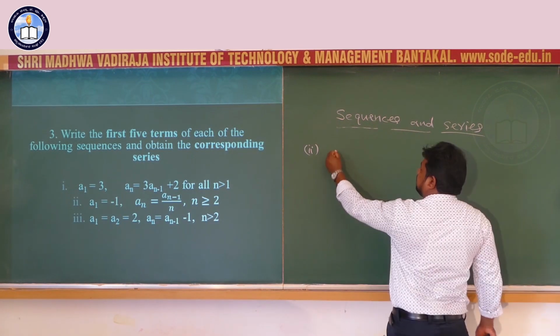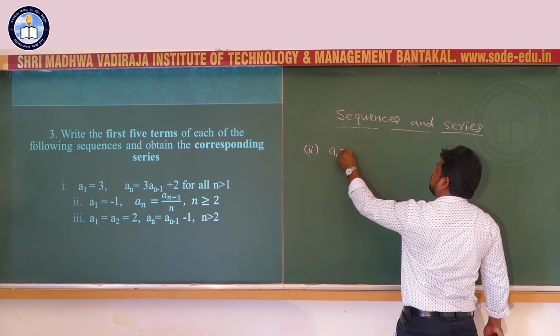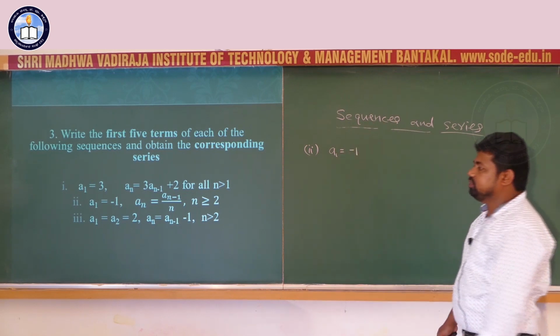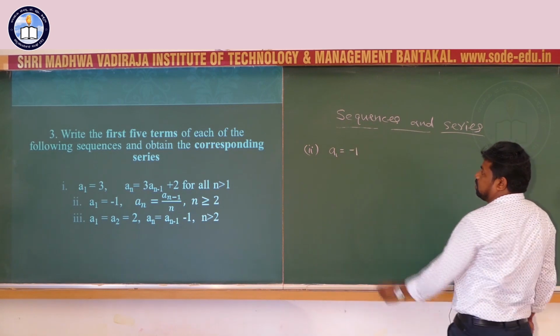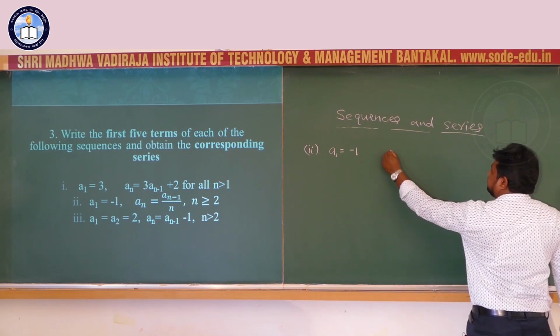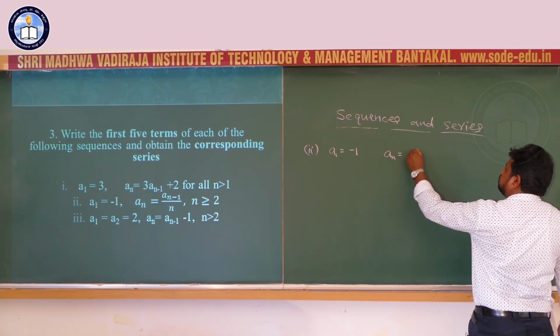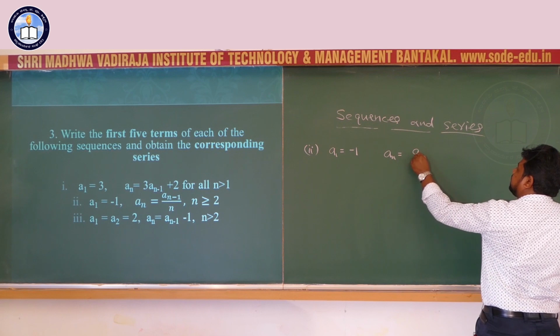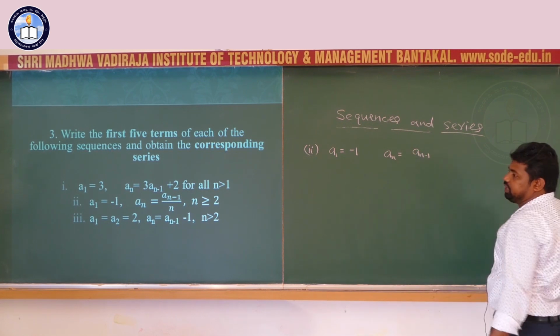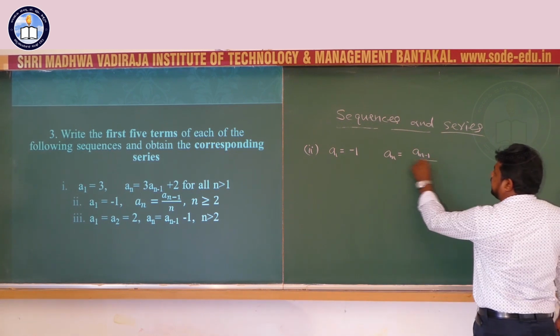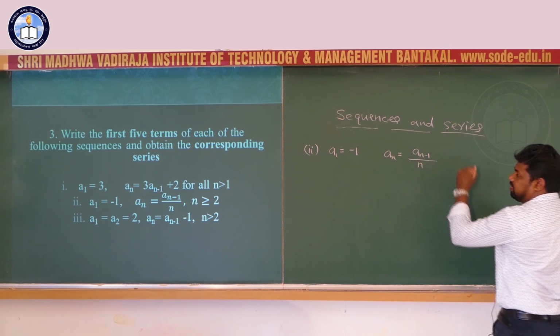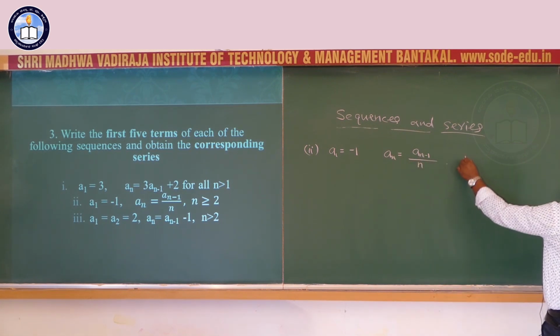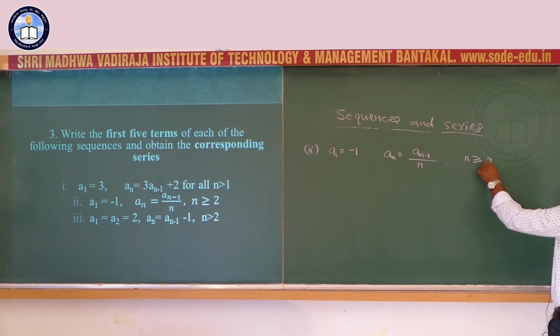Second one, a1, the first term, equals minus 1 and the nth term an equals an minus 1, its previous term, divided by n, for n greater than or equal to 2.